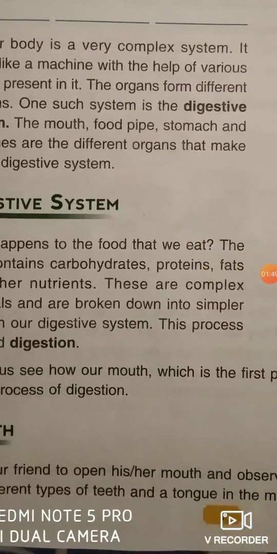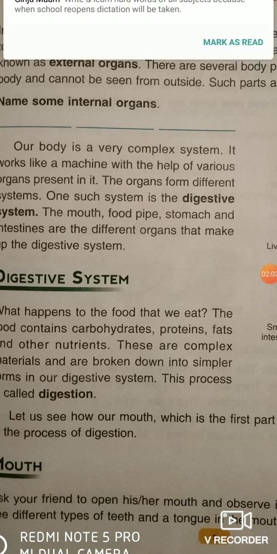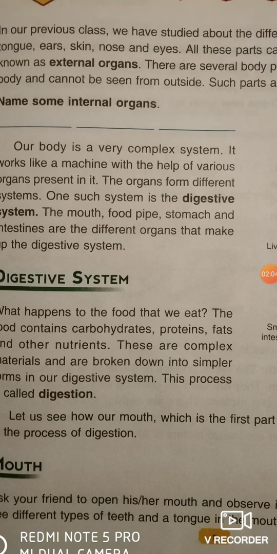See, digestive system. What happens to the food you eat? Do you know? The food you eat goes into the mouth, and then through the mouth it goes into the food pipe, and through the food pipe it goes into the stomach, and through the stomach it goes into the small intestine, and then the large intestine, then the undigested food goes into the rectum, and then from the anus it comes out of our body.